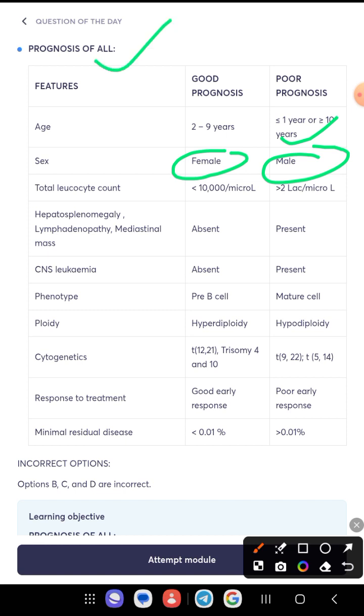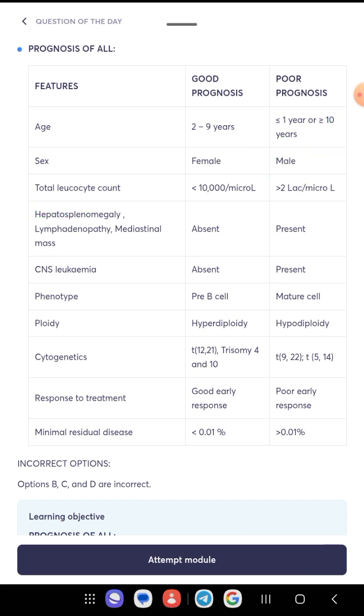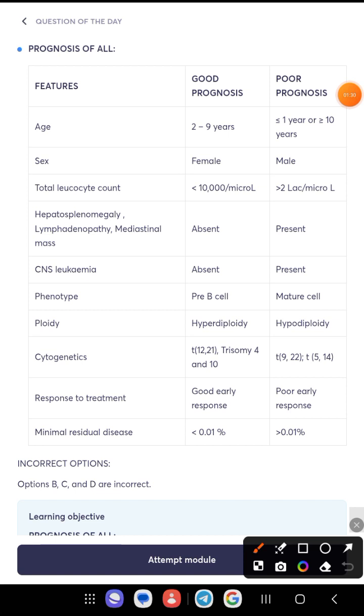Okay, in case of the total leukocyte count, if we focus on it, if the leukocyte count is less than 10,000 per microliter, then in this case the patient has a good prognosis in case of ALL. But if the total leukocyte count of the patient is greater than 2 lakh per microliter, in this case the patient has a poor prognosis in case of ALL.